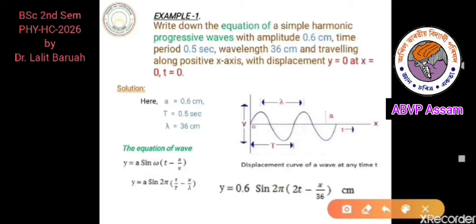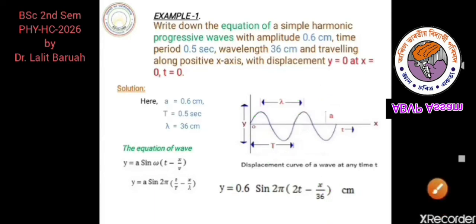Here if we put different values of x, then we will get different values of y. That means for different positions of the particles, here and here, that means for these two positions, x1 and x2, we will get different values of displacement, that means y1 and y2. Here we put different values of x and we get different values of y. In this way we can derive the equation of a plane progressive wave.